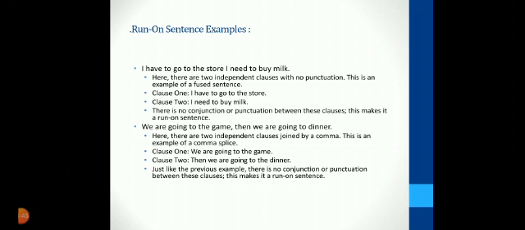Example 2, we are going to the game, then we are going to dinner. Here there are two independent clauses joined by a comma. This is an example of a comma splice. Clause 1, we are going to the game. Clause 2, then we are going to dinner. Just like the previous example, there is no conjunction between these clauses. This makes it a run-on sentence.